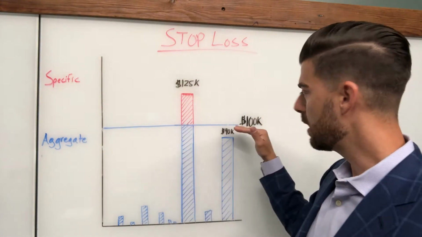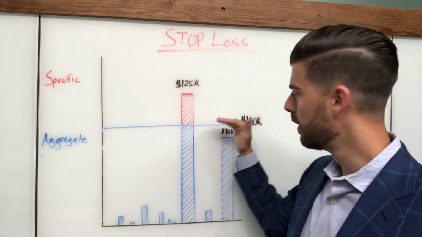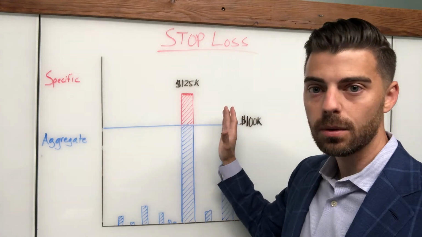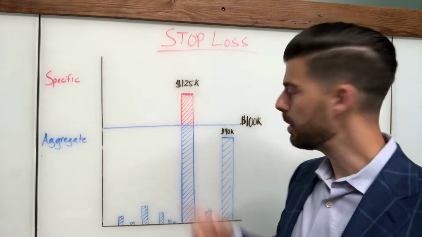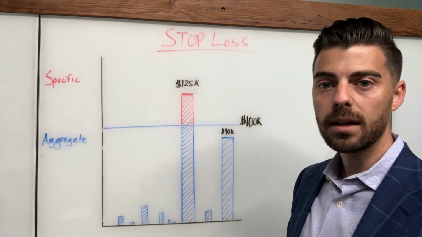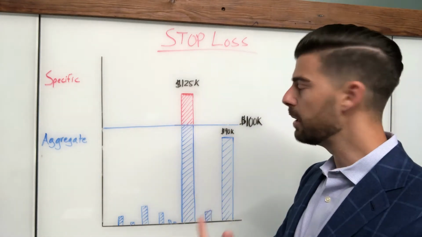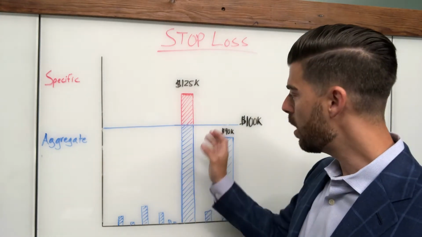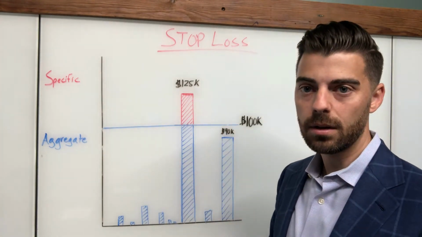So in this nice, again, beautiful, just artistic, wonderful graph that I've drawn, that $100,000 threshold has been breached by this one individual. They had a total of $125,000 claims. Now that can be medical only, that can be RX only, that can be a combination of the two, but that one individual during that policy period has exceeded that $100,000 threshold.